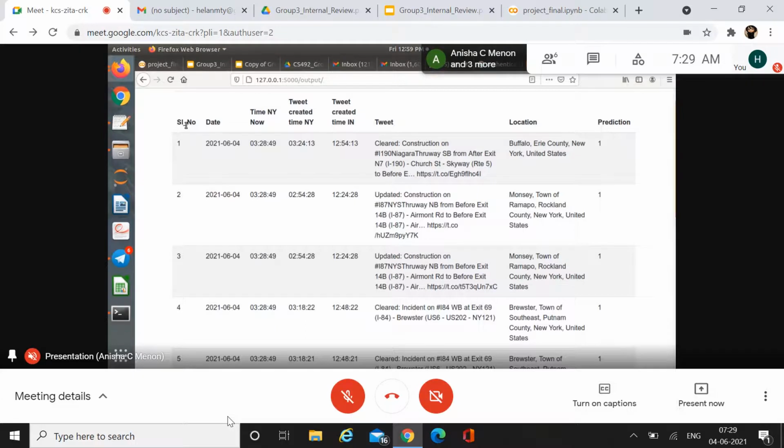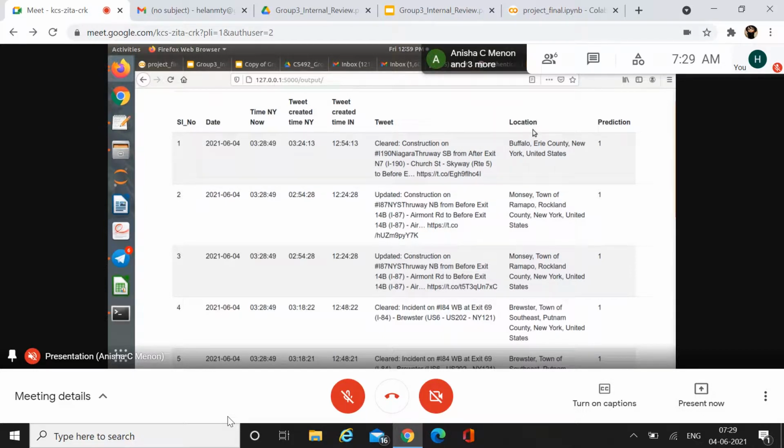The final output basically contains the serial number as well as the date at which the tweet was created, then the time of New York now, that means the current time in New York. Then the tweet created time based on the New York time zone as well as our Indian time zone. Then the tweet, and the next one is location.